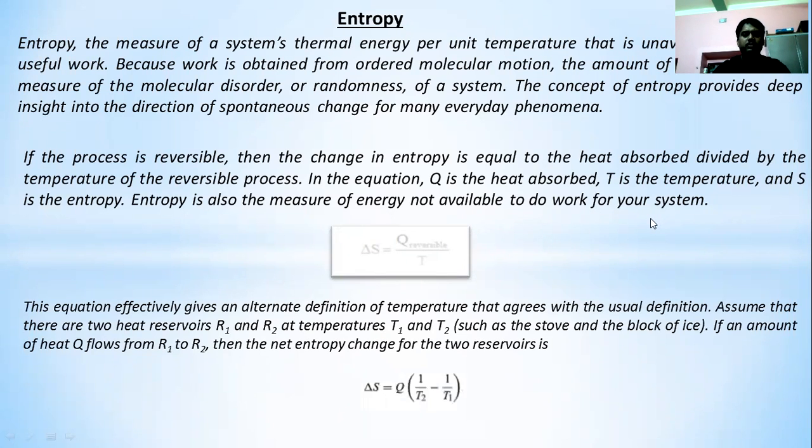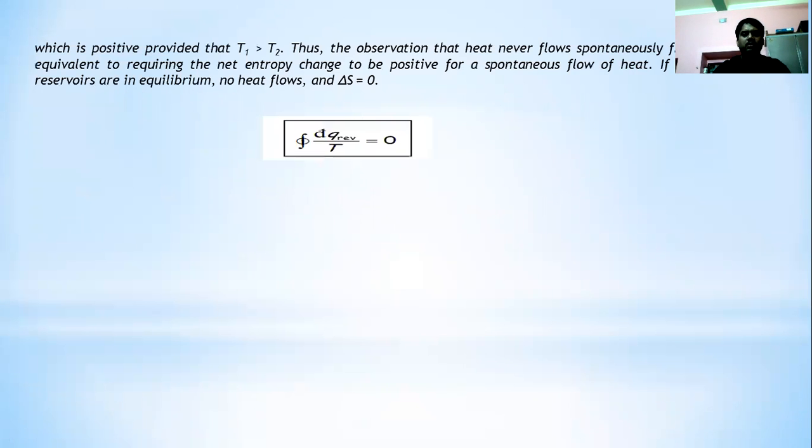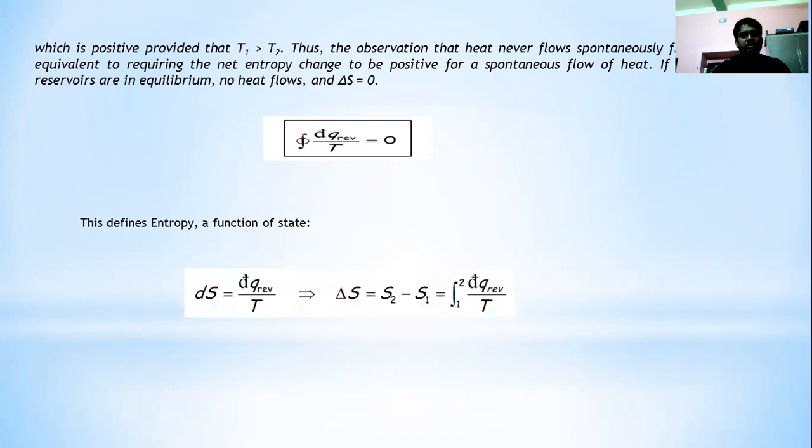Already I have discussed this thing. Cyclic integration of delta q reversible by T equals 0. This is a state function. Delta S equals S2 minus S1. We have discussed this already.